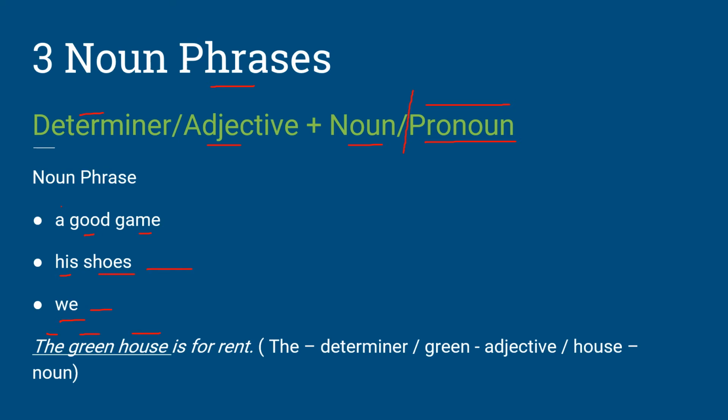So in this example, we don't have an adjective, we just have a determiner and a noun, but the order is consistent. And this applies to all of the phrases, including the adverb phrase.